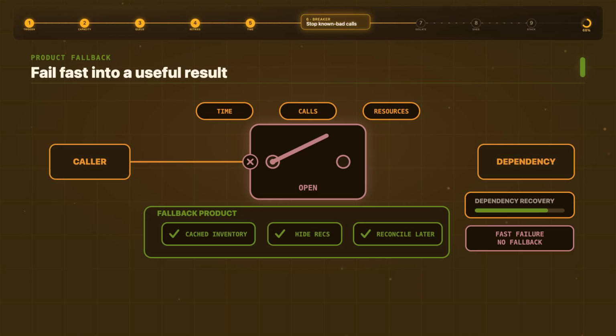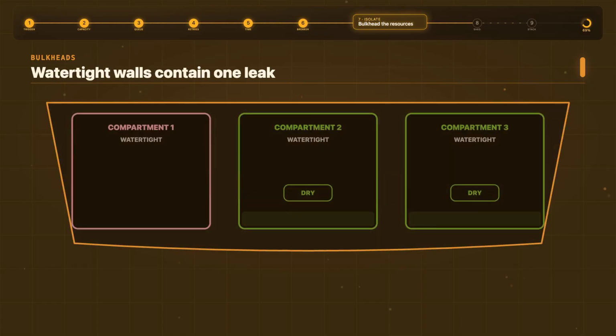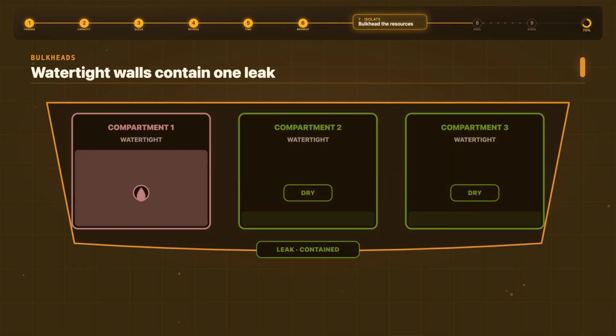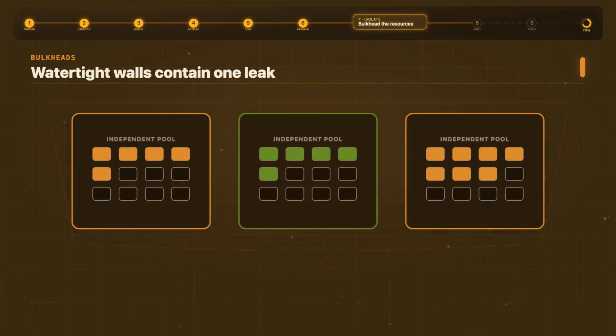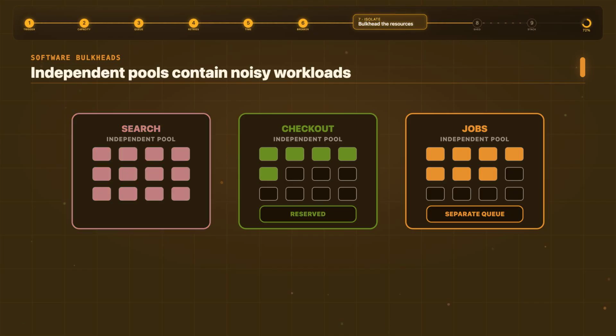6. Bulkheads contain the blast radius. Deadlines limit time. Breakers limit calls. Bulkheads limit shared resources. The name comes from ships. Watertight compartments keep one leak from flooding every room. In software, separate workloads into independent pools. Product search might get its own connection pool. Checkout gets another. Free users and internal jobs might use different queues. One noisy tenant cannot consume every worker needed by everyone else.